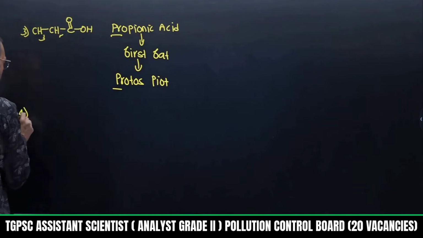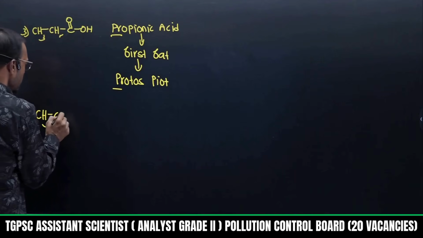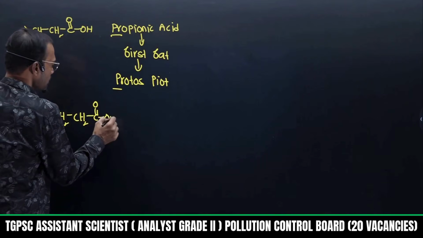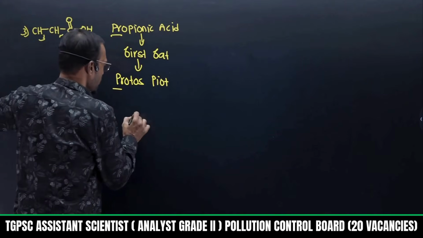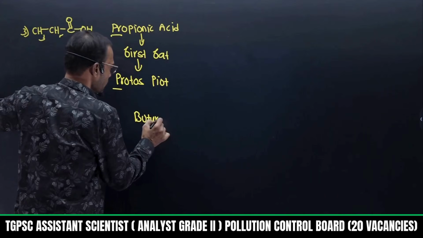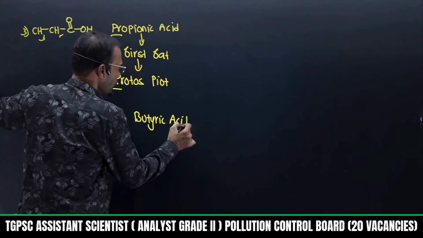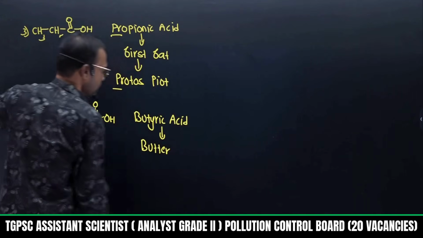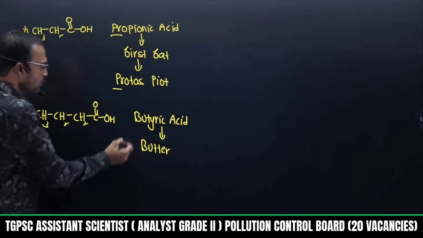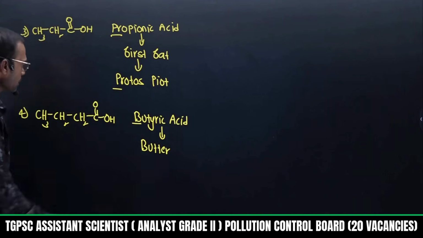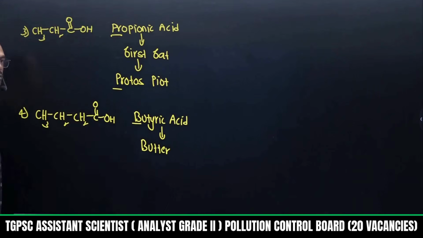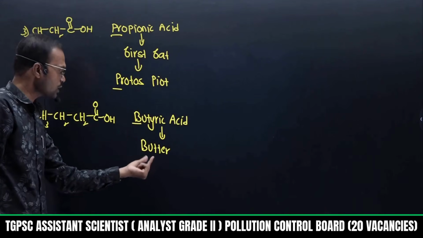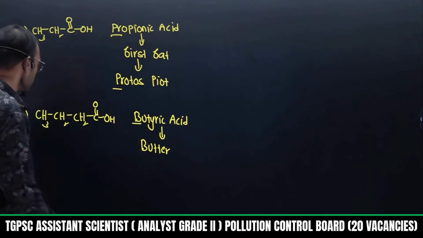Okay, next, if I take a skeleton consisting of 4 carbons, here 4 carbons are present. This is called butyric acid. It generally comes from butter. That's why the name is given as butyric acid. 4 carbon acid, 1, 2, 3, 4. Butyric acid is commonly derived from butter.